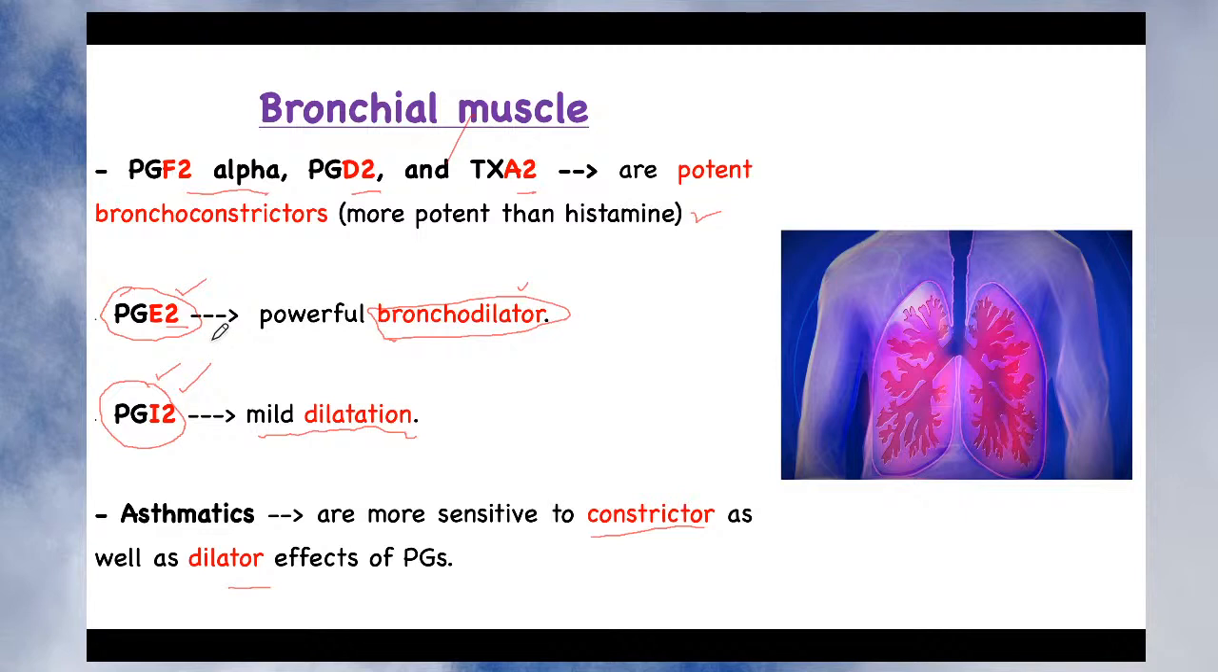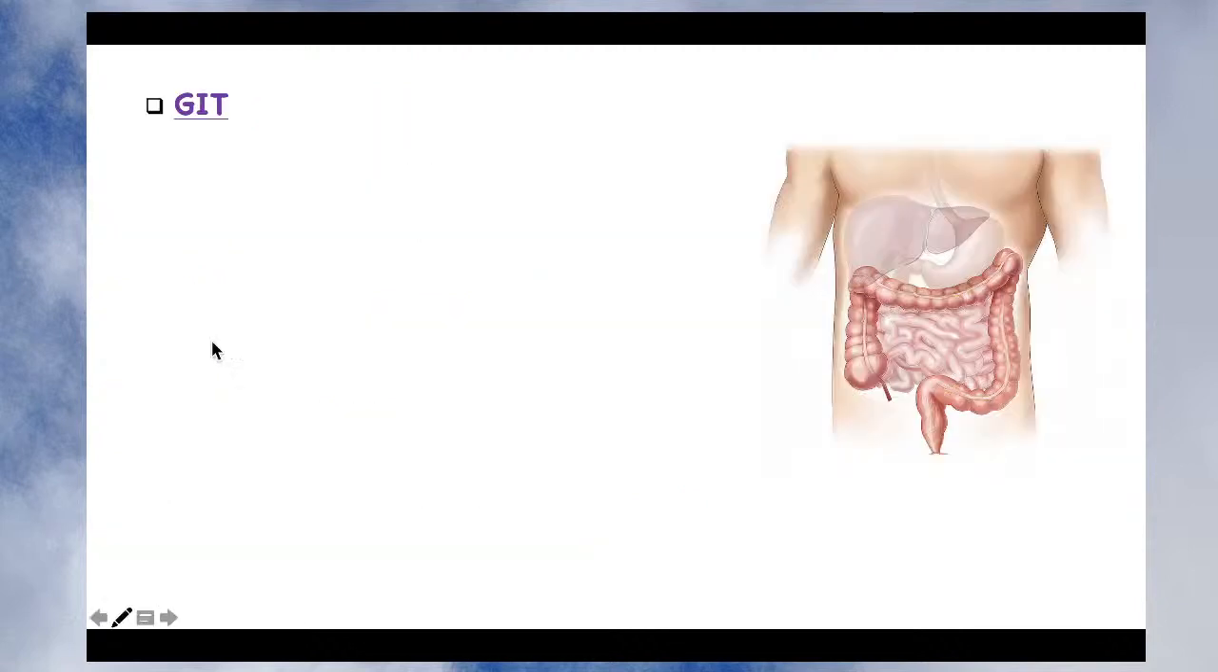But remember that in an asthmatic patient, both the bronchoconstrictory and bronchodilatory actions, the asthmatic patient is more sensitive to these actions. Okay, so we have seen the action on the bronchi. Let's see what the action is on the GIT.